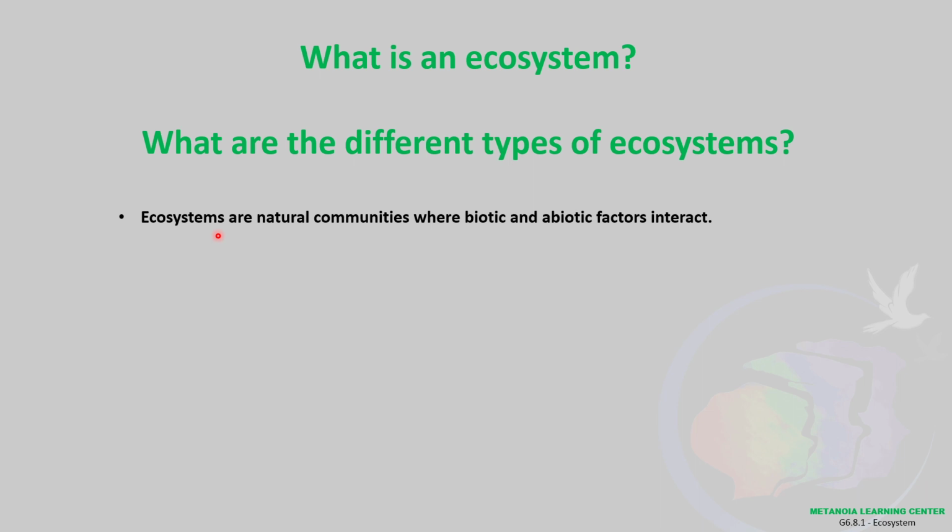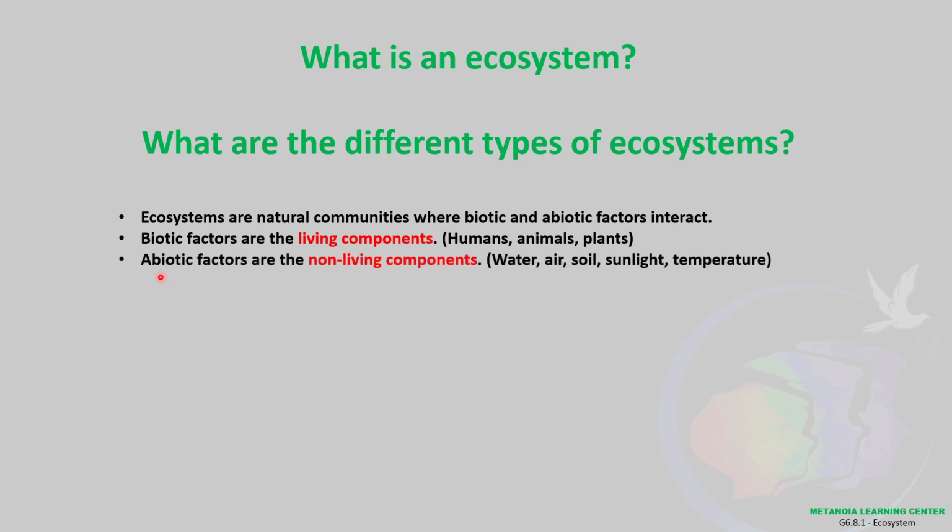Okay. Ecosystems are natural communities where biotic and abiotic factors interact. Biotic factors are the living components such as humans, animals, plants. Okay, so these are, in other words, the topics you had when you were younger: living things. So biotic factors refer to the living things or the living components in a certain area, while abiotic factors